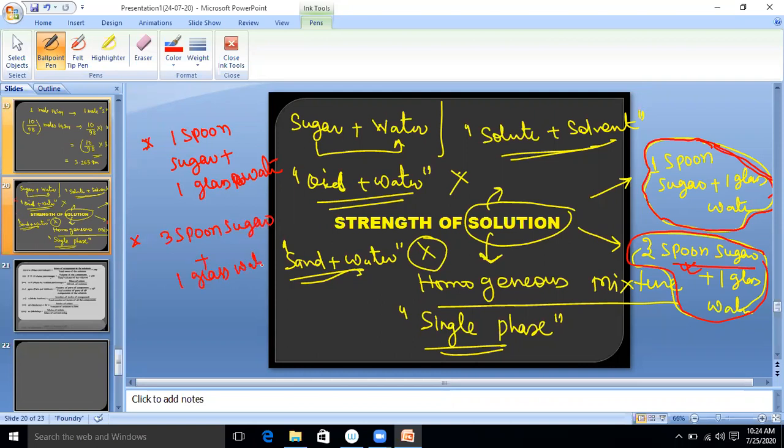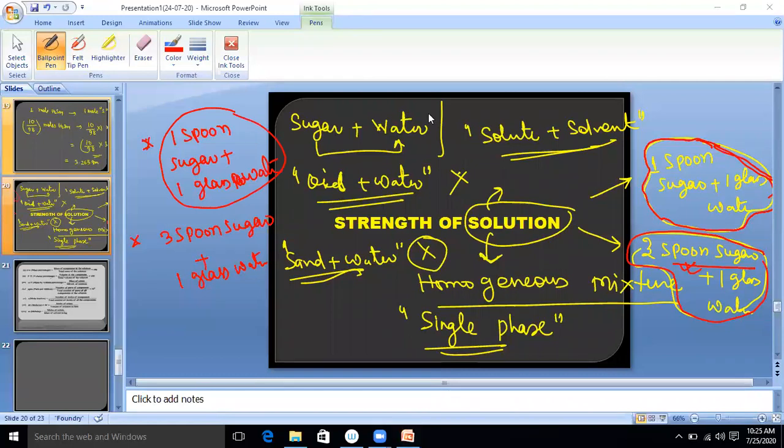Tell me which has more strength? Rajneesh, which has more strength, first or second? This one or this one? So Anusha says second, Rajneesh says three spoon sugar, one glass water.